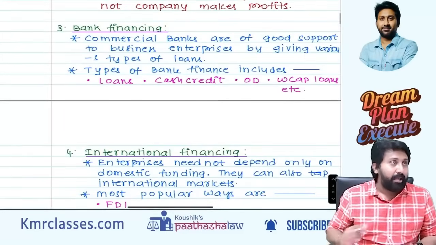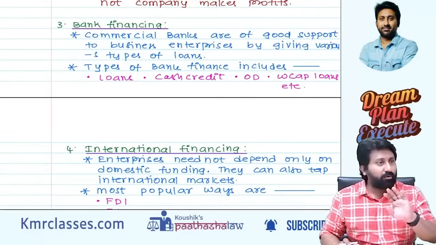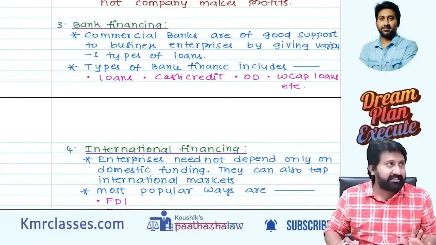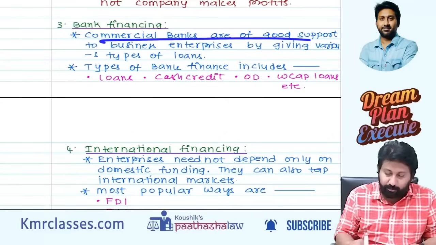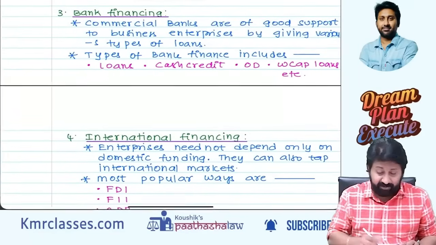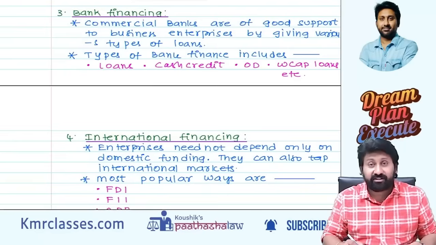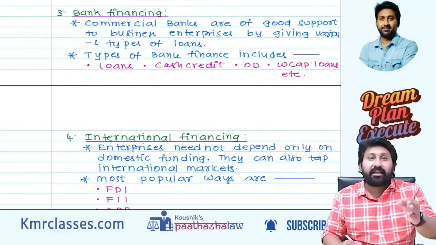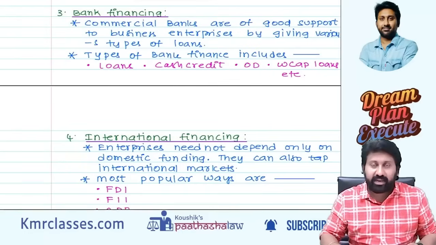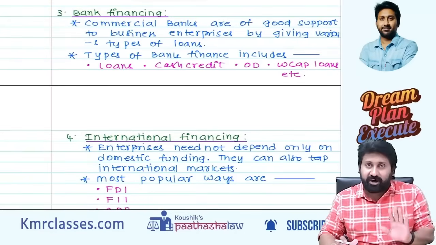Bank financing. No, sir, I don't want to go for debentures. I don't want to take from 100 persons or 1000 persons. I will take from one person. It's a bank. Commercial banks are of good support to business entrepreneurs. What are the types of loans banks are giving? These are called term loans. Cash credit, the OD balances they tell, that is the next one. Working capital loans means you should use them only for day-to-day working capital, not for any other purpose.